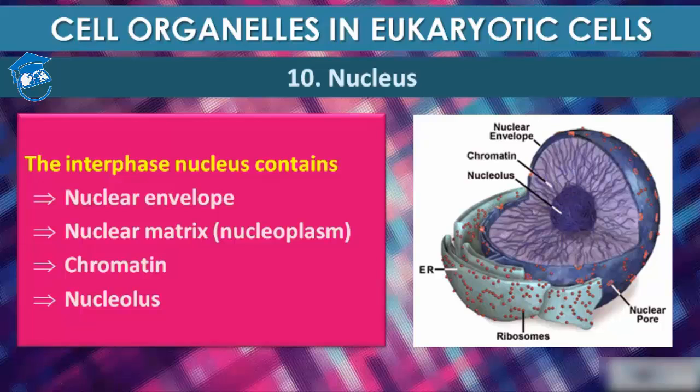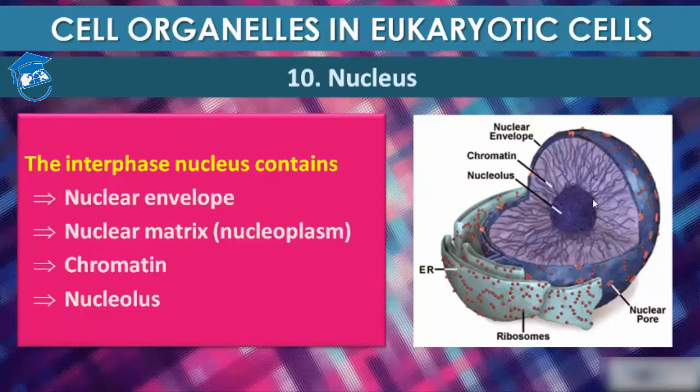And what is nucleoli, students? Nucleoli is a nuclear matrix, and one or more spherical bodies are called nucleoli. Nucleoli singular form is known as nucleolus. So this is nucleolus. What is it? Nuclear matrix, and one or more spherical body is called nucleolus.